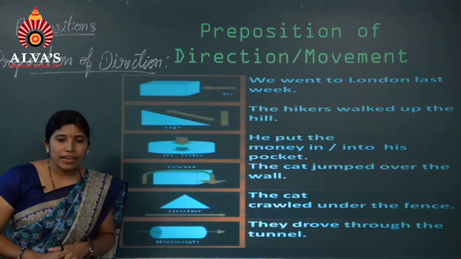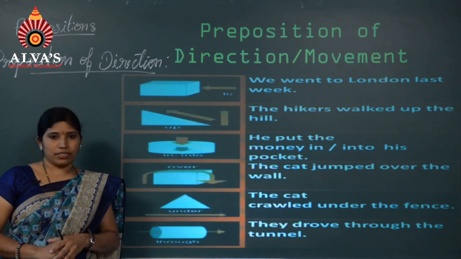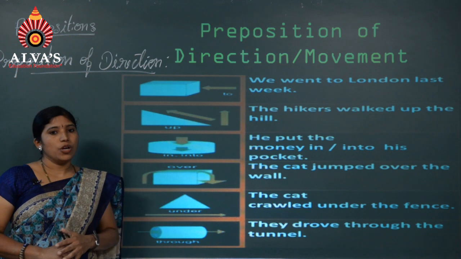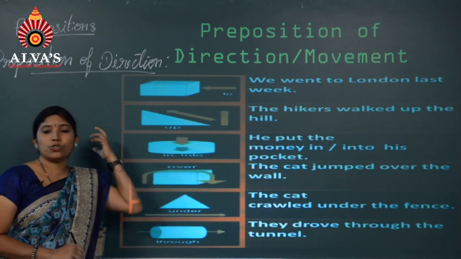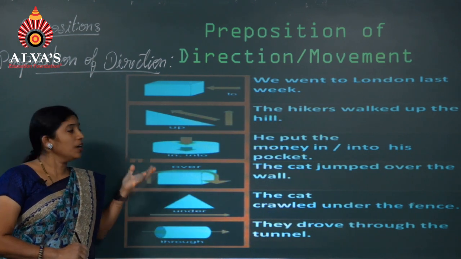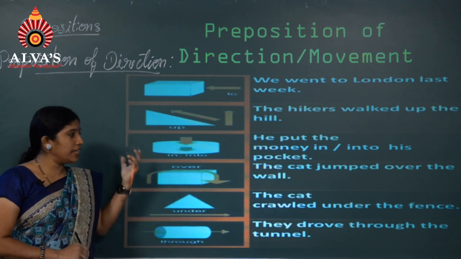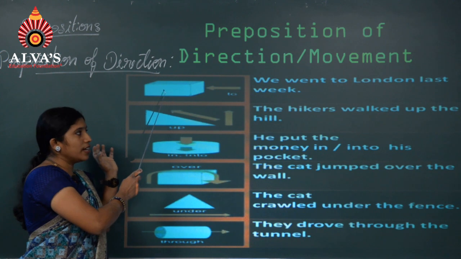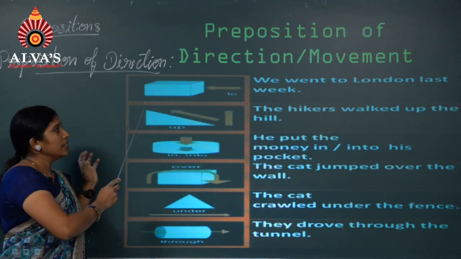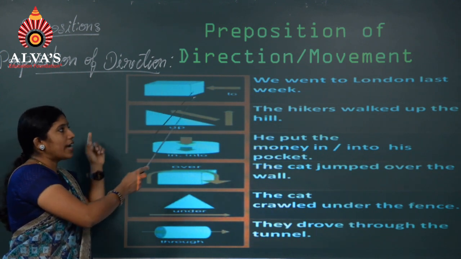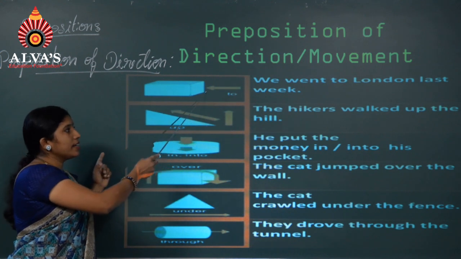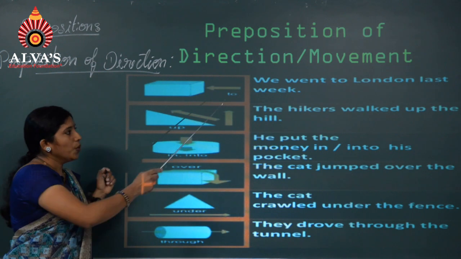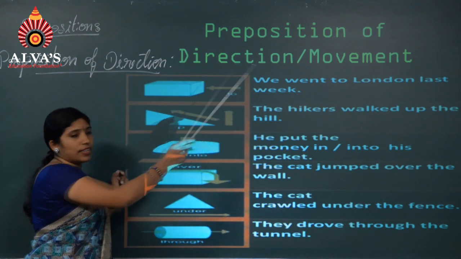The third type is prepositions of direction or movement, the prepositions which show the direction or the movement. We shall learn the prepositions relating to direction and movement with these pictures. Look at the picture, look at the box here, look at the first statement. This is a block and you can see the arrow mark. We went to London last week.